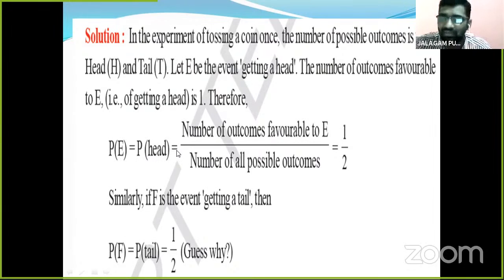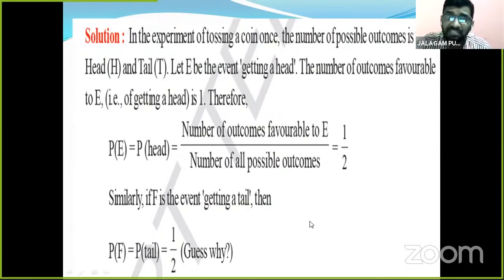The probability of getting a head is equal to, recalling the formula, the number of outcomes favorable to E divided by the number of all possible outcomes. We already found the favorable outcomes: only one. And the total possible outcomes: two. So 1 by 2. The probability of getting a head is 1 by 2, which means 50%.